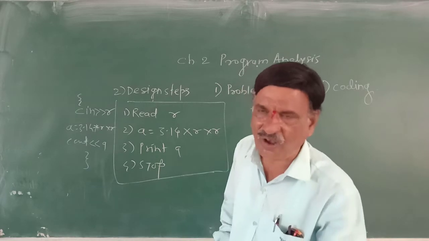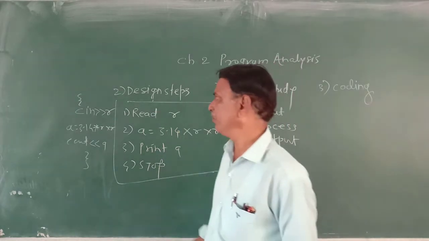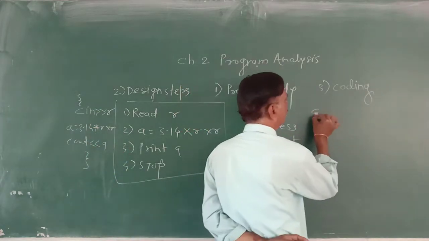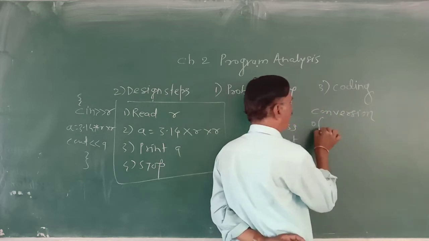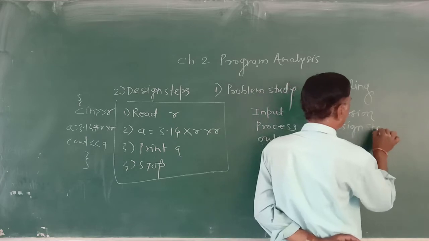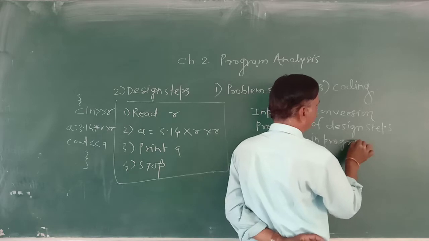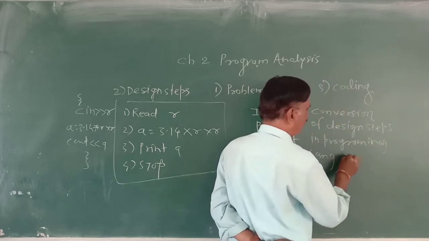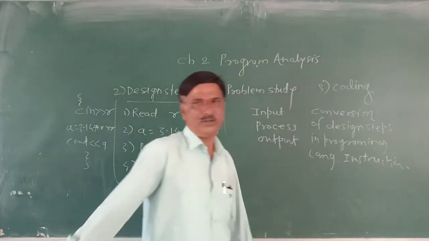So the conversion of design steps into programming language instructions is called coding.